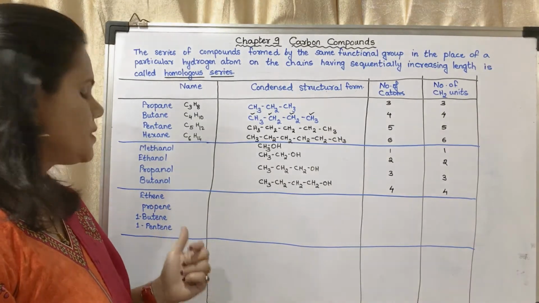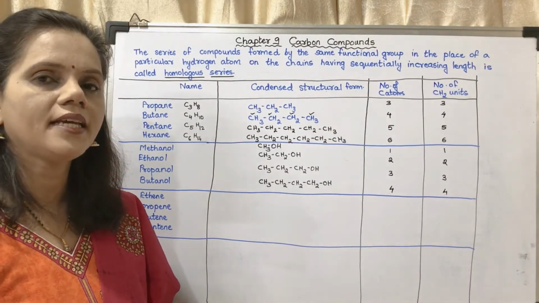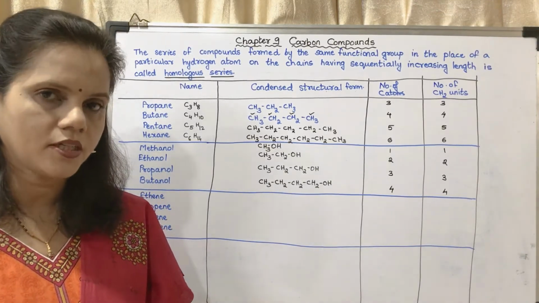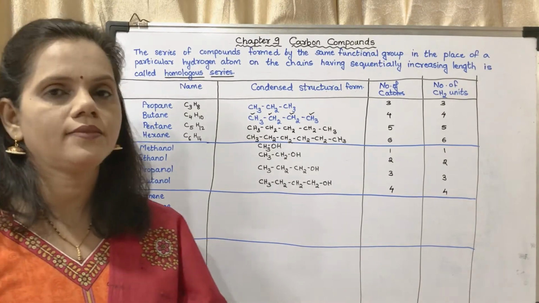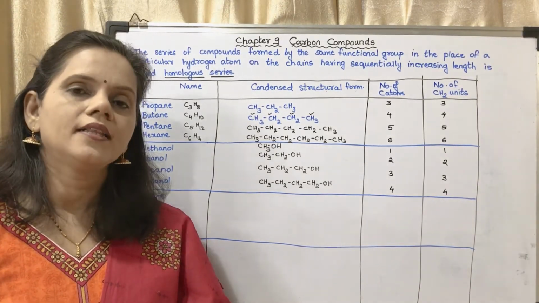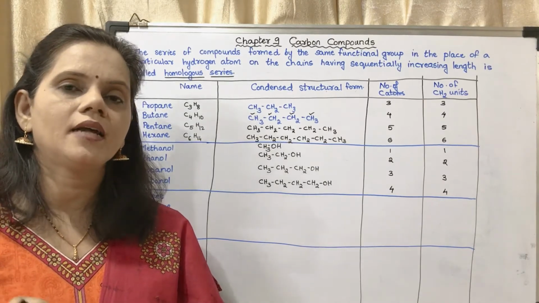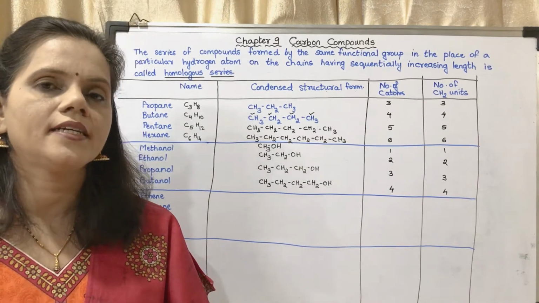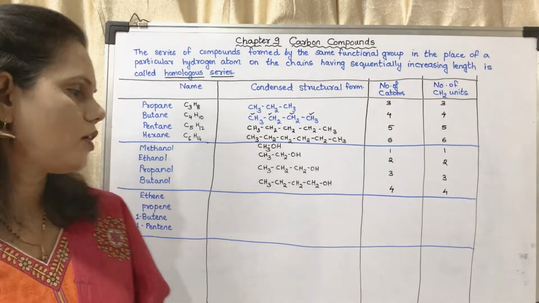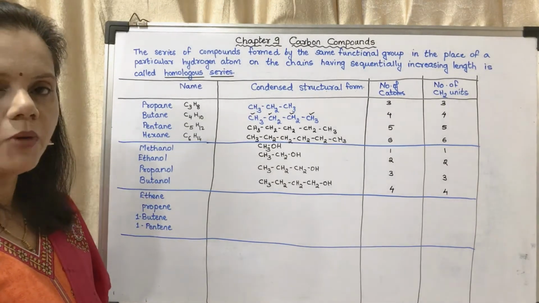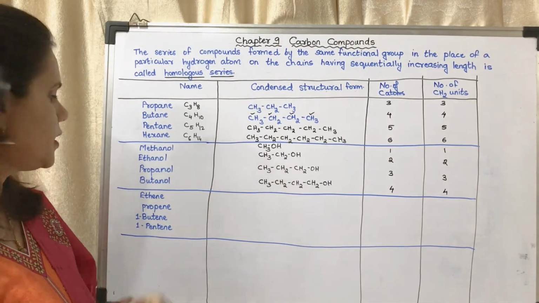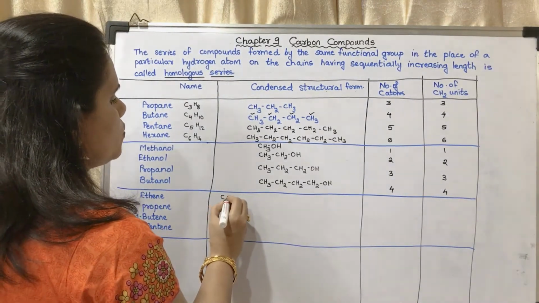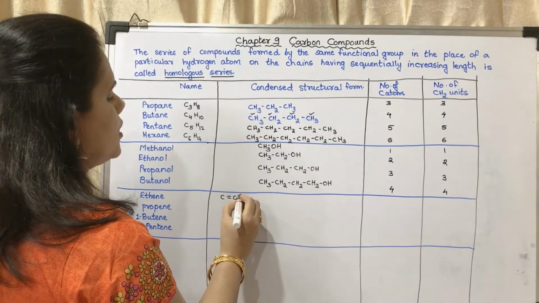Now the next is the homologous series of alkenes. Now alkenes, if you remember, it is having a C=C double bond. And I had told you in the lecture in which we had studied about the functional groups that the carbon-carbon double bond and carbon-carbon triple bond is considered as a functional group. Now here I am going to draw the double bond. Okay, the double bond between carbon and carbon. So in the structure, this will be the structure of ethene.